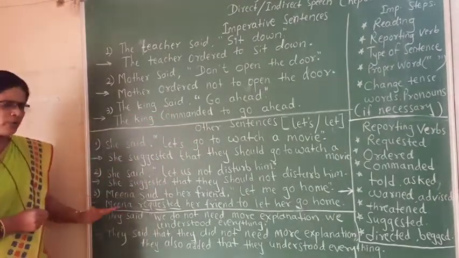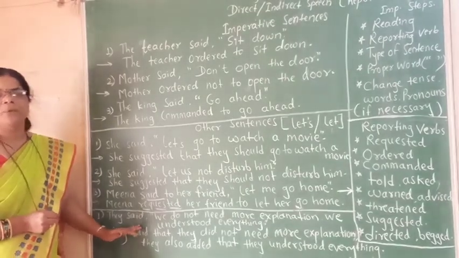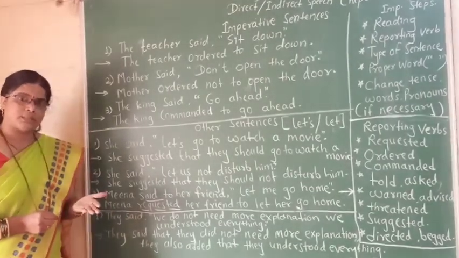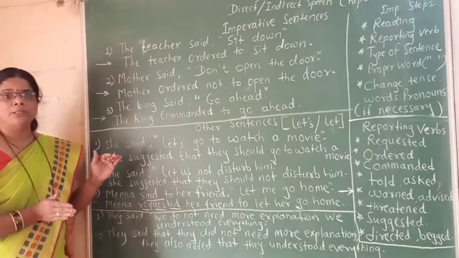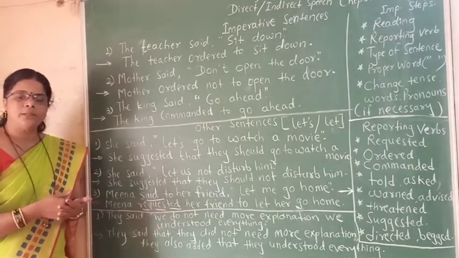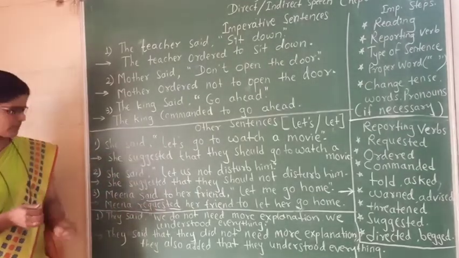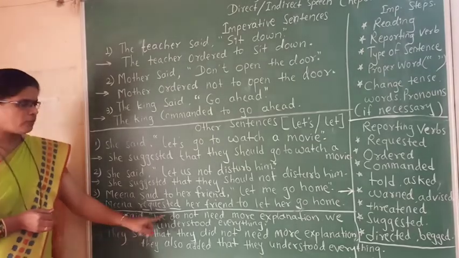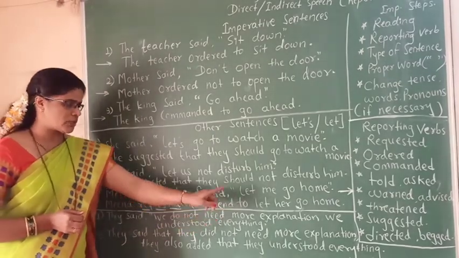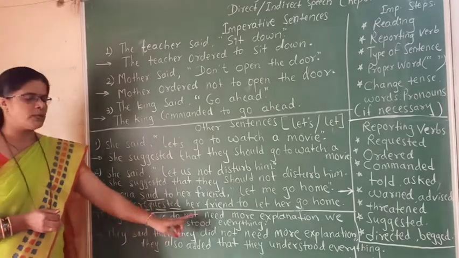Now one more thing we are going to see over here. When there are two sentences joined together in direct speech, how do we convert them into indirect? We have to see one example. They said, "We do not need more explanation. We understood everything."